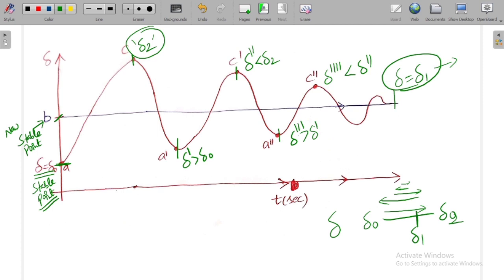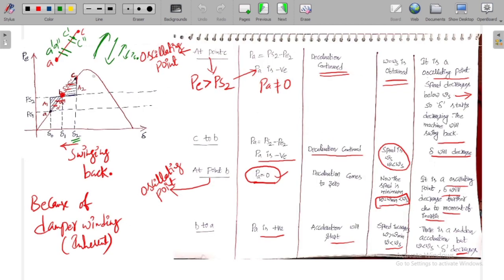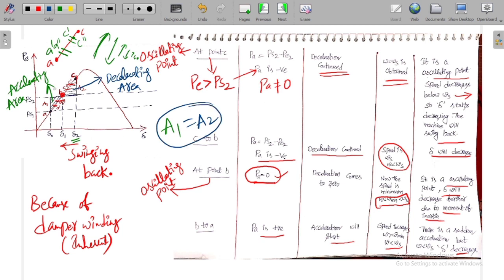area criteria. Now when this particular system is in stable condition, what is the area A1? A1 is the accelerating area. And what is this area? This area is called the decelerating area. So A1 is equal to A2. This is the condition for stability.